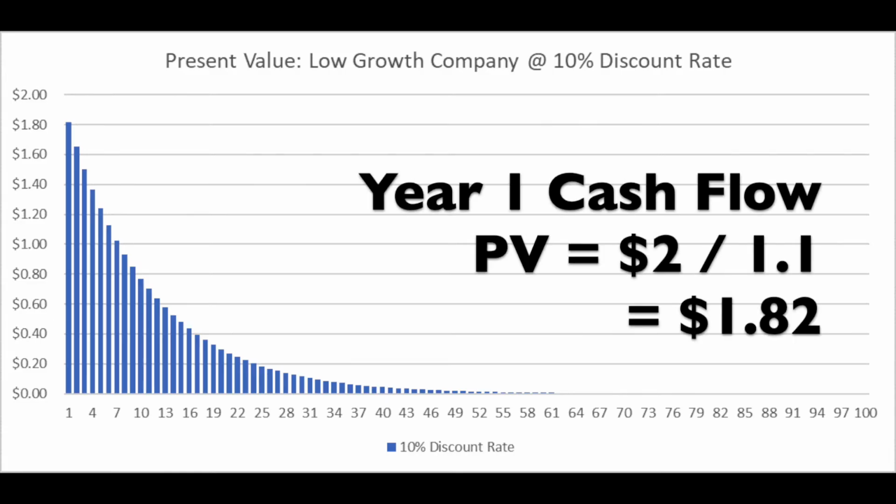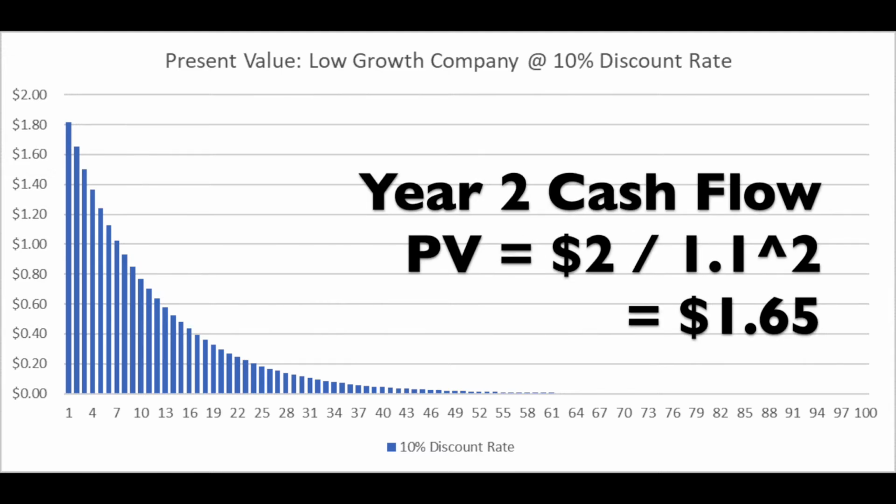For the slow growth company, we first discount the $2 cash flow in year 1 by 1 plus 10%, or $2 divided by 1.1, and the present value of that is $1.82, the first blue bar. For year 2's cash flow of $2, we discount by 1 plus 10% twice, or $2 divided by 1.1 to the power of 2, and the present value of that is $1.65, the second blue bar.